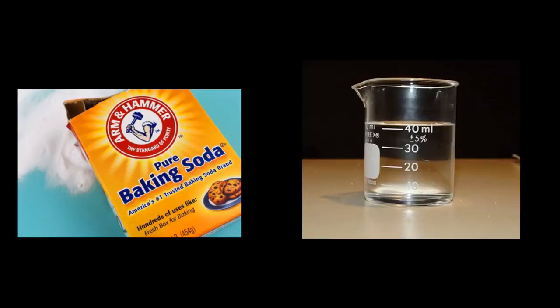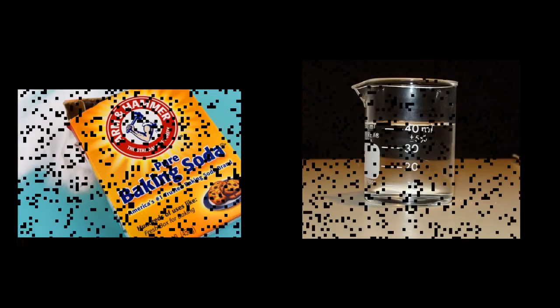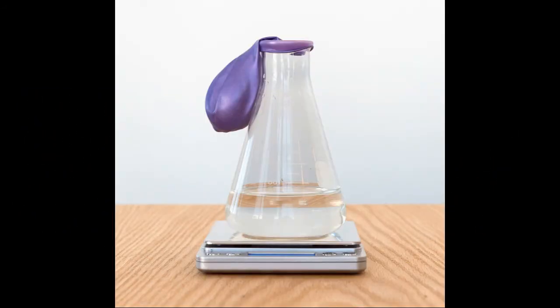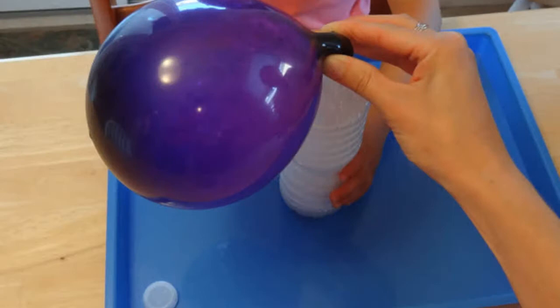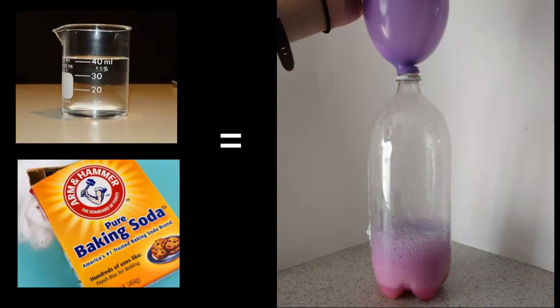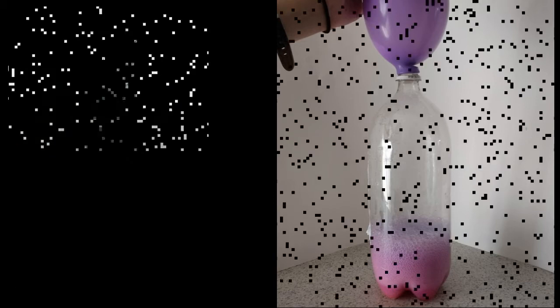Baking soda and vinegar is an example of a chemical reaction. First, you weigh a specific amount of vinegar in a jar. Then measure a specific amount of baking soda and place it in a balloon. You combine the two and a gas will form as a result, and the gas will then be trapped inside the balloon. The reaction and the gas will equal the individual parts.